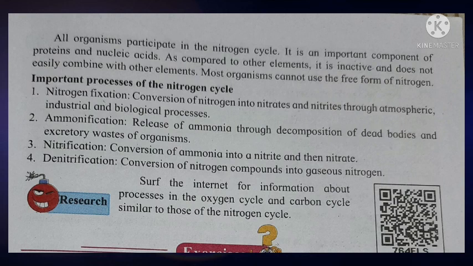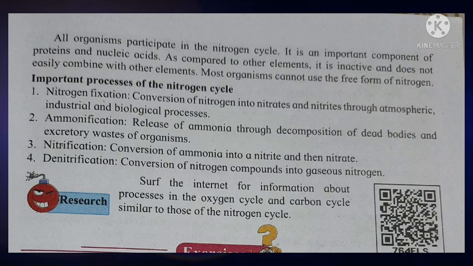Denitrification: conversion of nitrogen compounds into gaseous nitrogen. Students, here one question is given: surf the internet for information about processes in the oxygen cycle and carbon cycle similar to the nitrogen cycle.